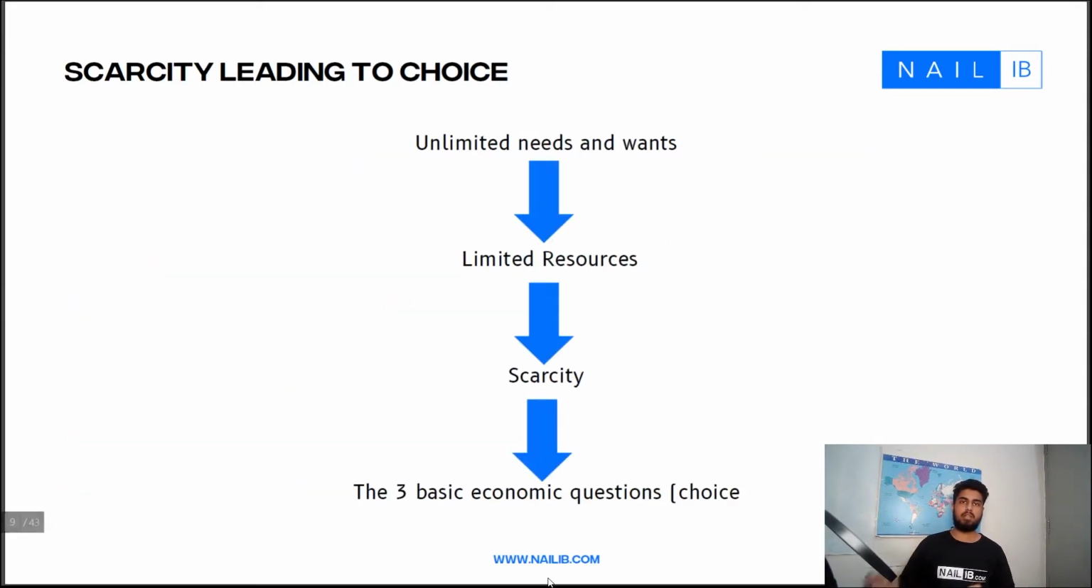How does scarcity lead to choice over here? In a simple format, there are unlimited needs and wants, and then there are limited resources. The two combined give you scarcity. Scarcity then leads to the three basic economic questions, which are the basis of choice. You have limited resources and unlimited needs and wants. Not everyone can get what they want. So people need to make a choice as to what they want to buy, what they want to have. They can't get everything, and that leads everyone to answer the three basic economic questions.